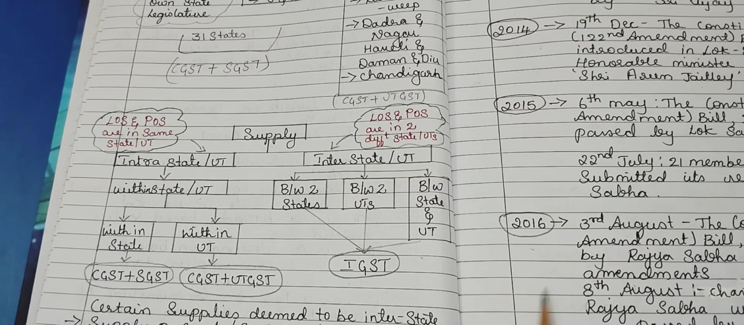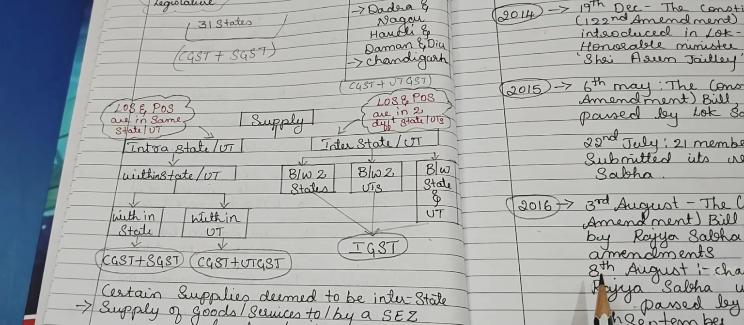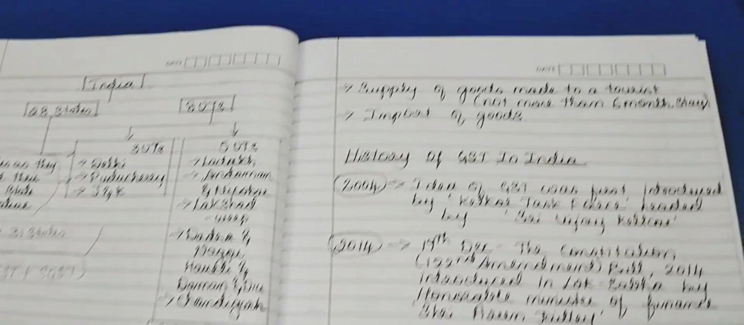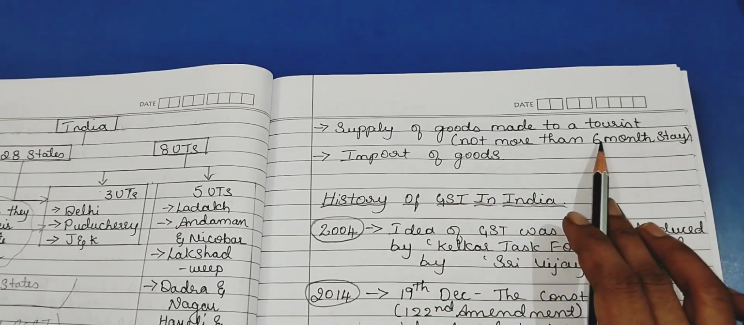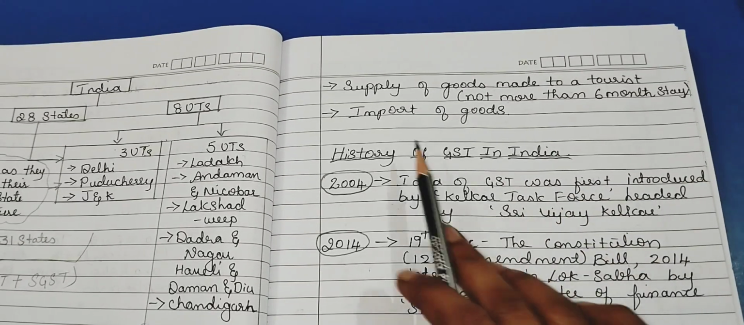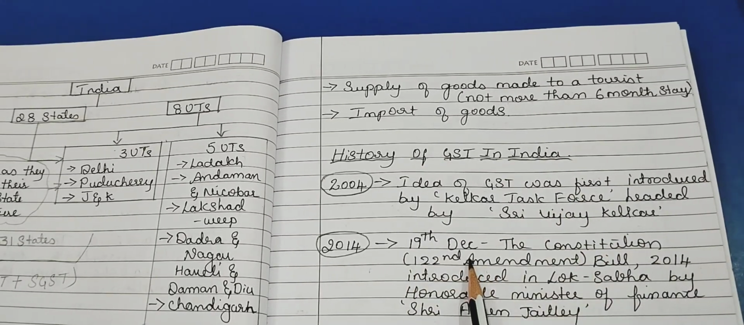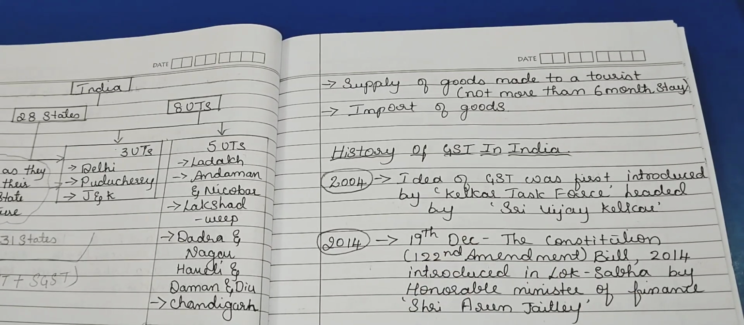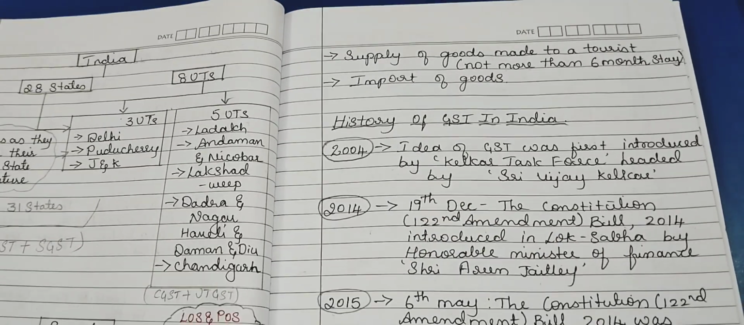SEZ means special economic zones. Then it will be considered as an interstate supply. Then supply of goods made to a tourist, but the tourist should not stay more than 6 months. Any import of goods, we will levy IGST only in these three cases. Okay. Now we'll understand the history of GST.